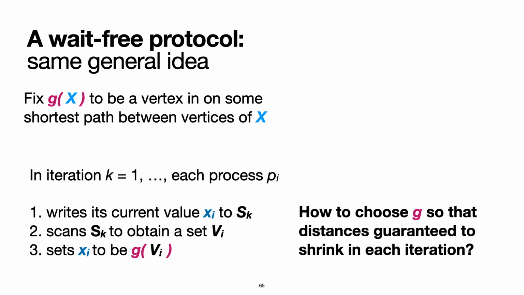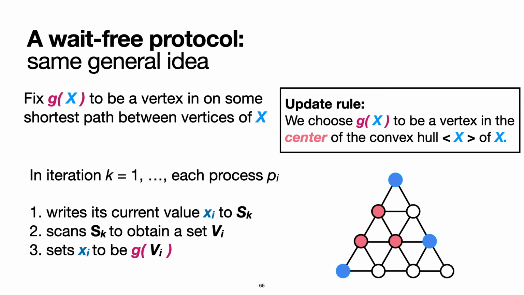Now, in order to find such a rule, we need to exploit some properties of the underlying graph. Why? Well, because we know that the problem cannot be solved in a weight-free manner on all graphs. It turns out that for a fairly large class of graphs, the following update rule will work.